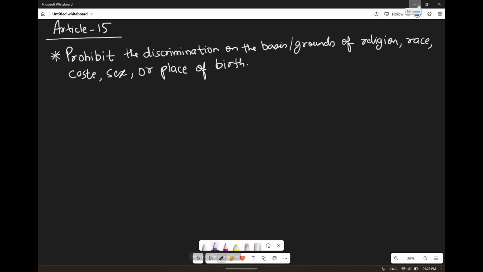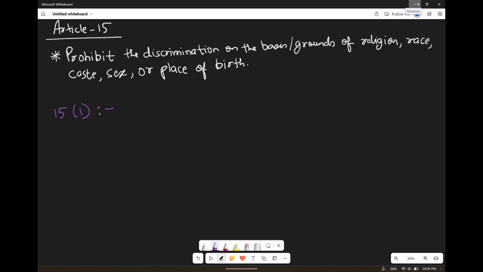Within Article 15 we have Article 15 clause 1. What does this tell? It tells that the state shall not discriminate, and the definition of state we have discussed in Article 12. The state shall not discriminate against any citizen on grounds only of religion, race, caste, sex, place of birth or any of them.